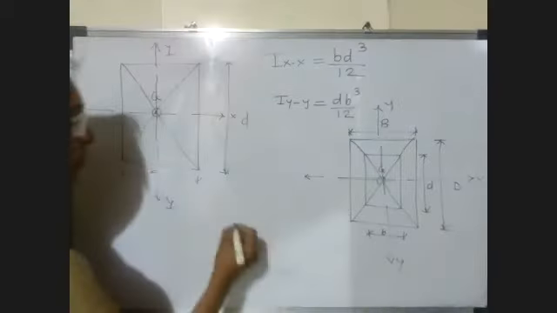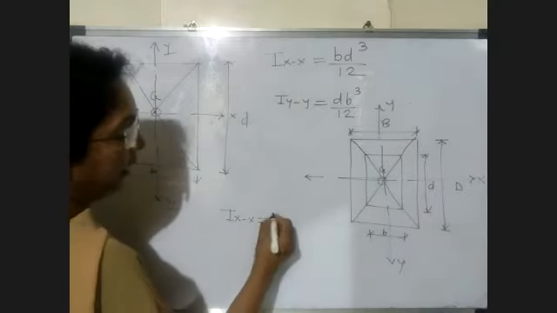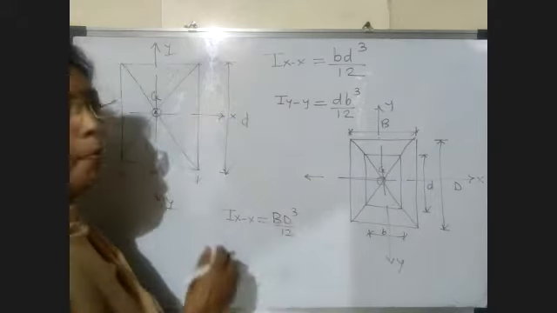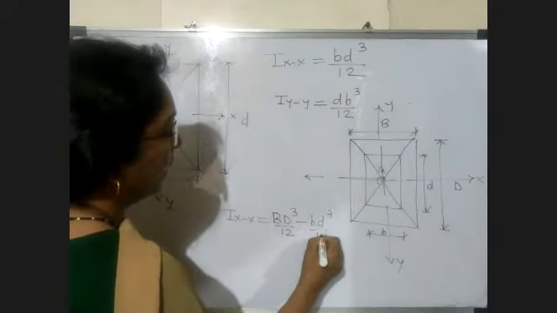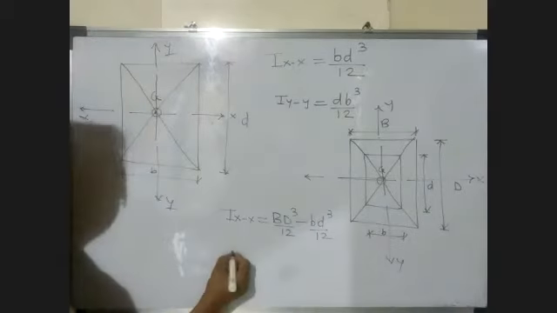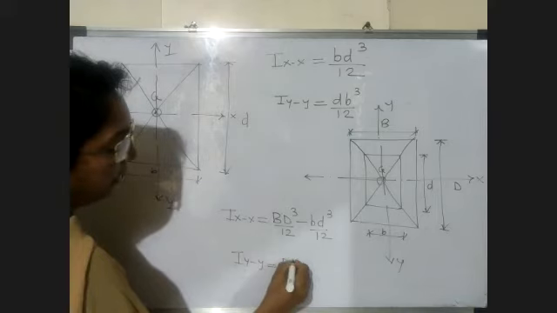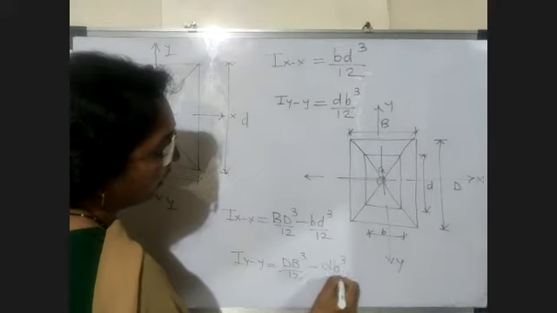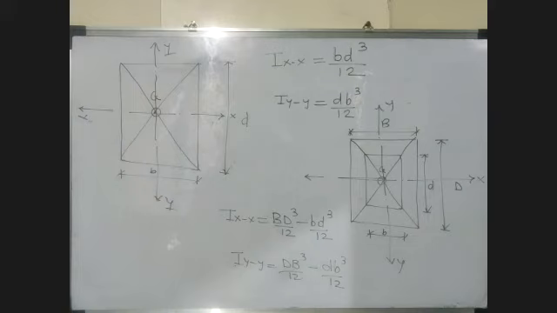Now what is the formula for Ixx? Ixx is capital BD cube by 12 minus small bd cube by 12. Similarly, Iyy is equal to capital DB cube by 12 minus small db cube by 12. हे सगळे फॉर्म्युले तुम्हाला पाठ हवेत नंतर. You should learn these formulas.